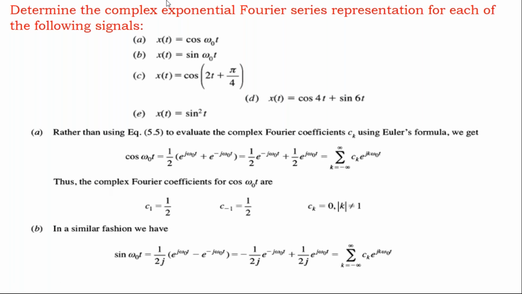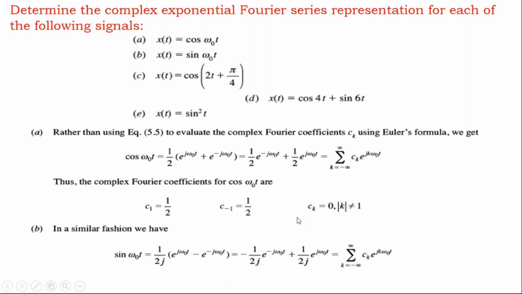So after calculating all that, now if you substitute ck, observe it: ck equals 0 for k not equal to 1. Please try to understand. That means if you take any value other than k equal to 1, you will get 0. Now you may ask, how is this 0?